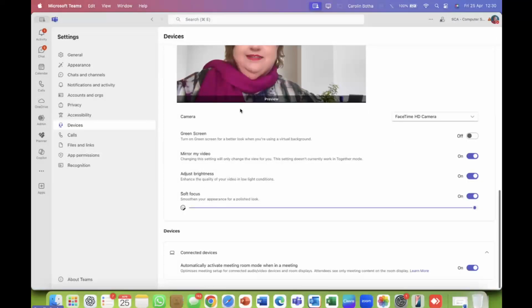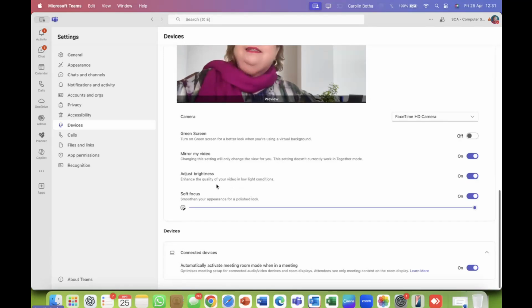Then, now we're getting to the ladies. Auto brightness, there's me, on me, and me. You see me twice now. Sorry about that. But there's the camera once again. So this section is about the camera. There's a green screen. You can have a look at that yourselves. It can mirror your video if that is something you want. So whether you are on the left-hand side, they will see the right-hand side.